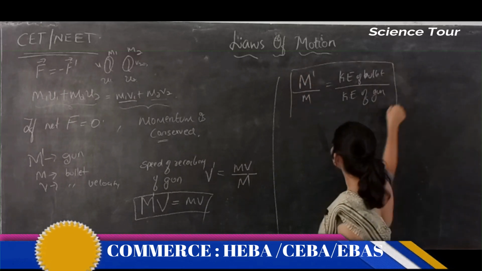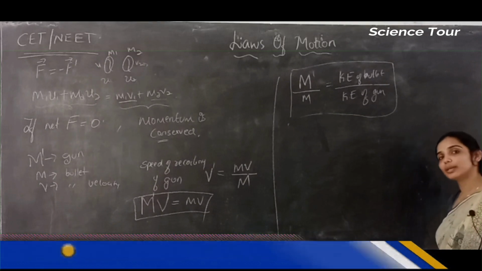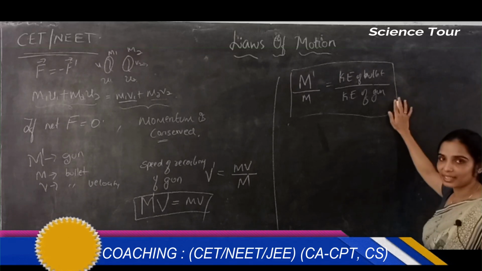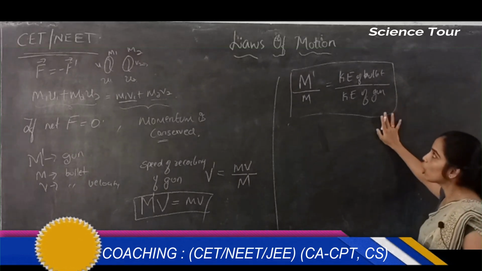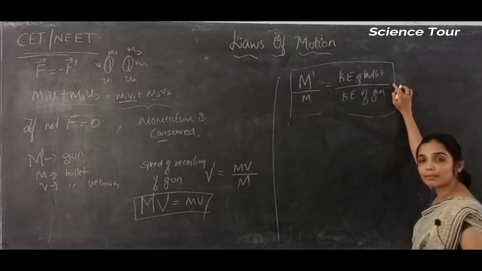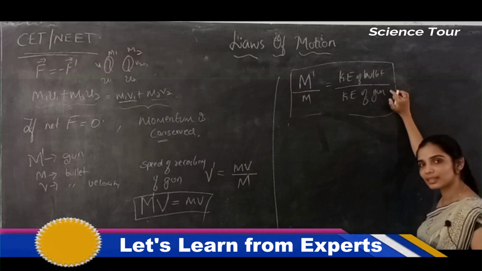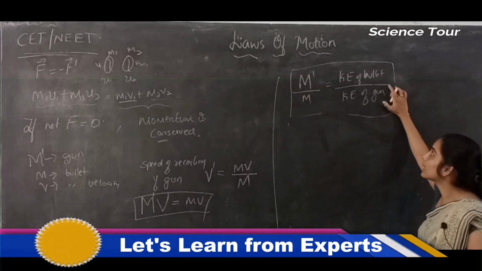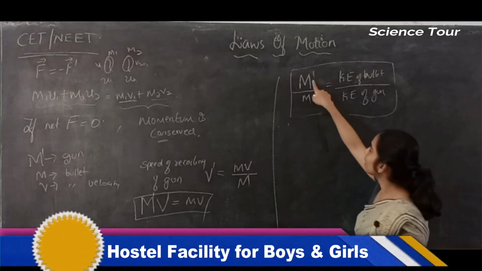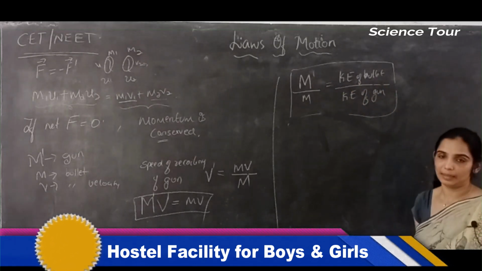The ratio of mass of gun and bullet is equal to the ratio of kinetic energy of bullet and gun, or you can say the ratio of kinetic energy of bullet and gun is inversely proportional to their masses. Mass of gun, kinetic energy of bullet. Mass of bullet, kinetic energy of gun.